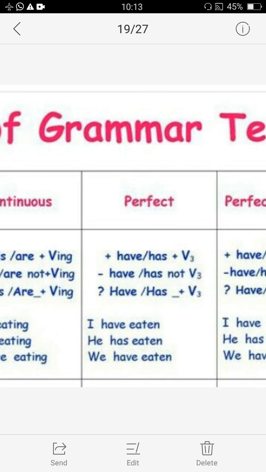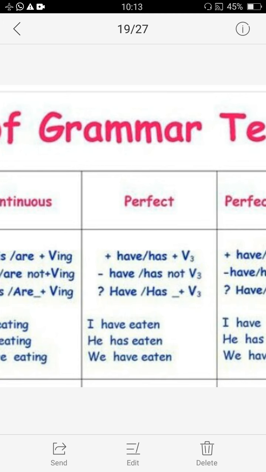Like eaten, eaten is third form. I have eaten. Again, the difference between has and have is, has is used for singular subject and have for plural subject. He has, he is singular, so has. We is plural, so have. They have, we have. Boy has eaten, boys have eaten. Okay, so different verbs for singular or plural subject.